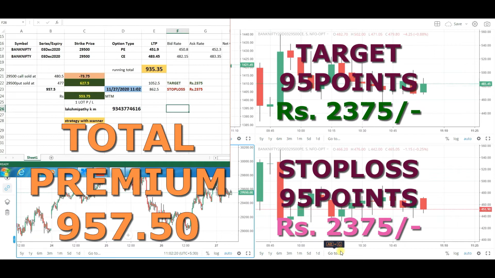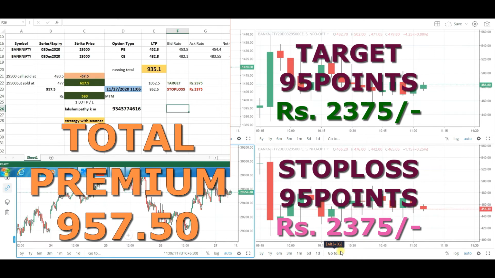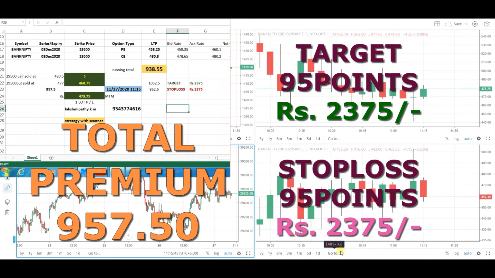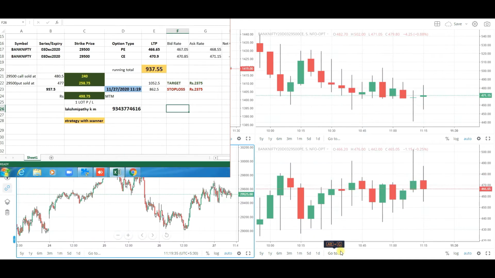As you can see on the right side of your screen, the target for today's trade is 95 points. In terms of rupees, it is 2,375 rupees. And the below one says stop loss, which is also 95 points, and it is 2,375 rupees.